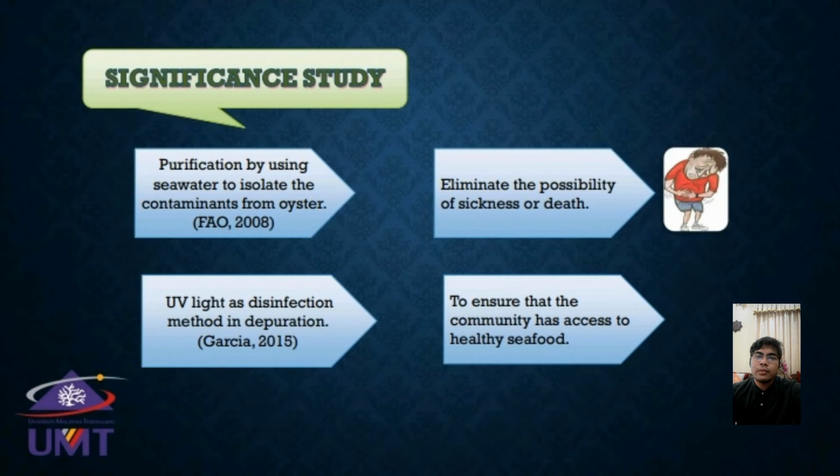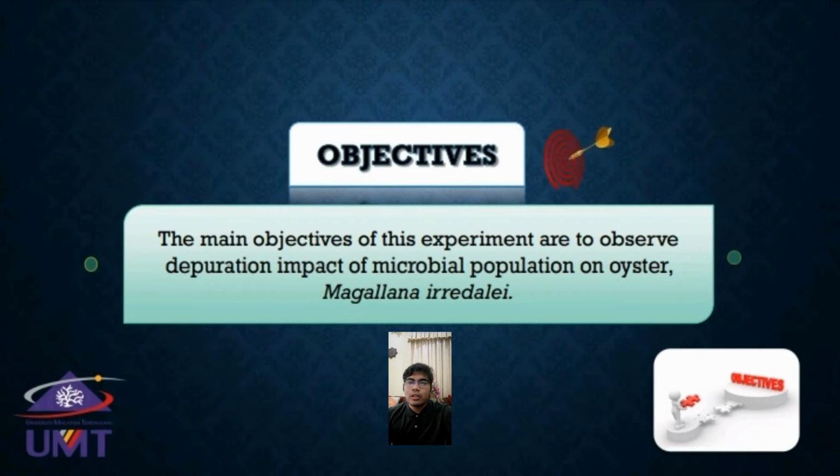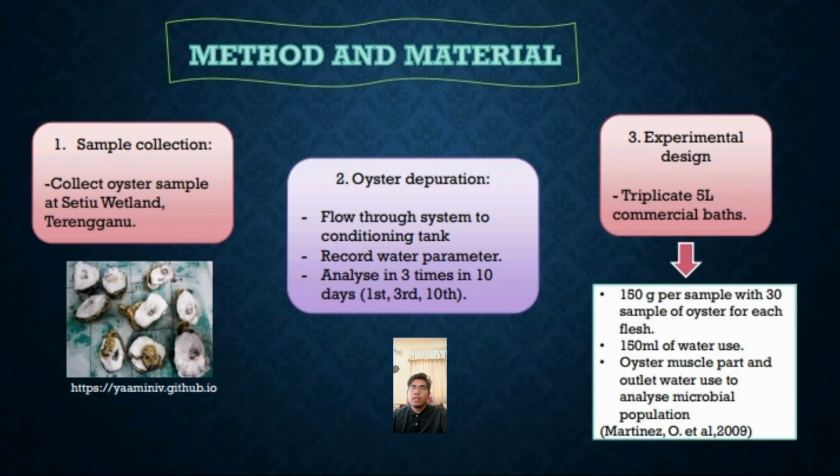In the significance of the study, there are 4 things: purification by using seawater to isolate the contaminants from oyster, UV light as the disinfection method in depuration, eliminating the possibility of sickness or death, to ensure that the community has access to healthy seafood. Then, for the objective, the main objective of the experiment is to observe the depuration impact on microbial population of oyster Magallana iredale.